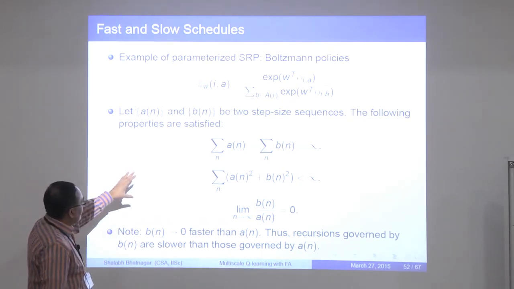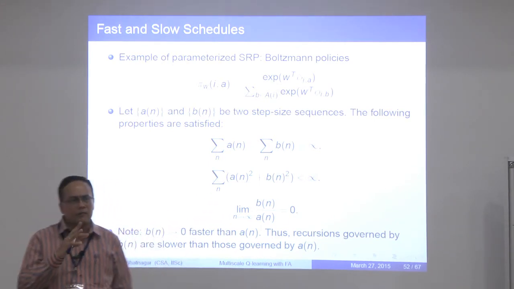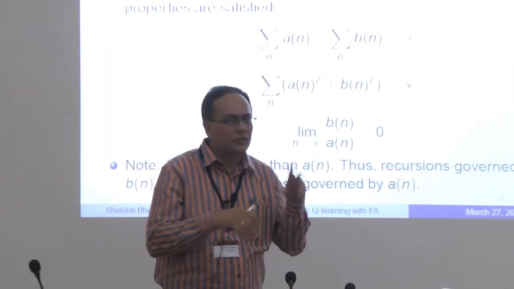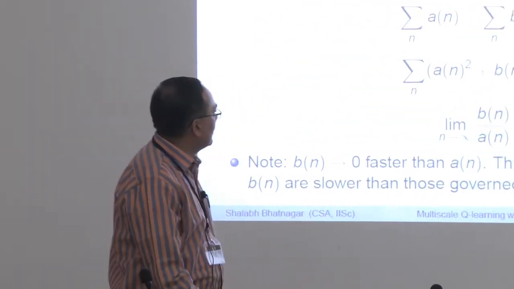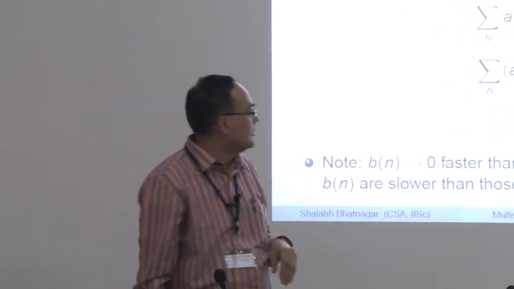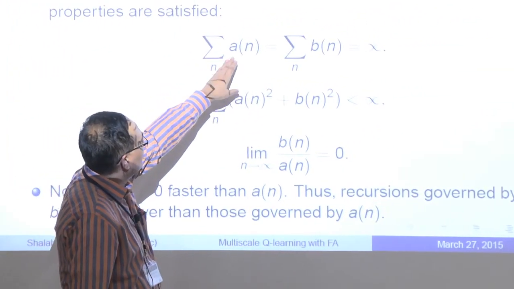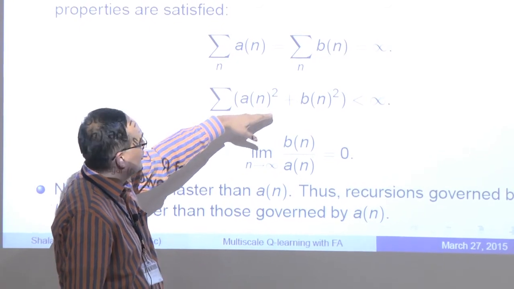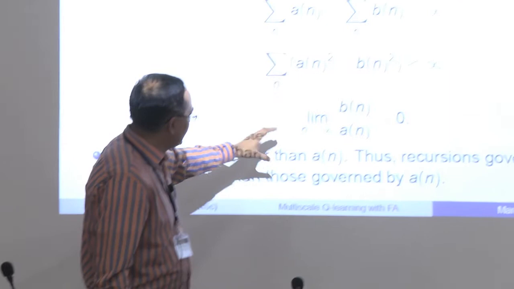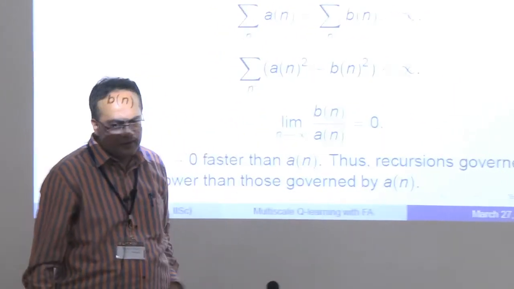Now the key is that, instead of this usual stochastic approximation setting, I have a framework wherein I have an algorithm that has two iterations instead of one. One of the iterations works with the step size an, the other runs with step size bn. Now an and bn, we know that they satisfy these properties, that the sum of these step sizes is infinity, the sum of squares is finite. But in addition, I have this property as well. So let's say bn goes to 0 at a rate faster than an.